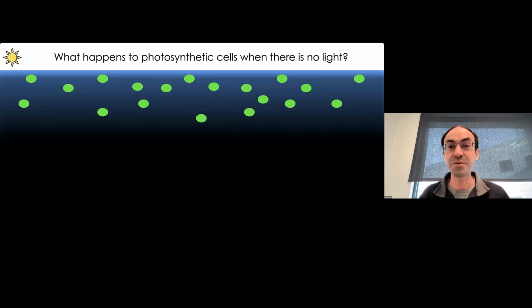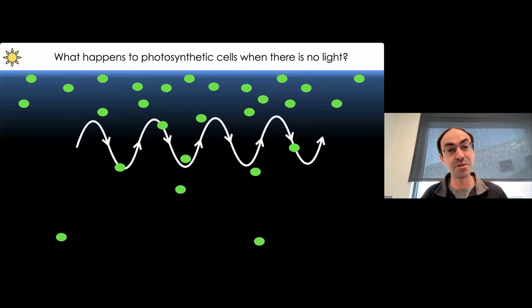So our question was, well, what happens to photosynthetic cells when there is no light? I asked this not just because I like to torment these cells, but because it is ecologically important, because even though cyanobacteria like Prochlorococcus are really abundant in the surface euphotic zone of the oceans, there's been a number of types of evidence over the years that show that Prochlorococcus can be found up to thousands of meters deep in the ocean, well below where there's any appreciable